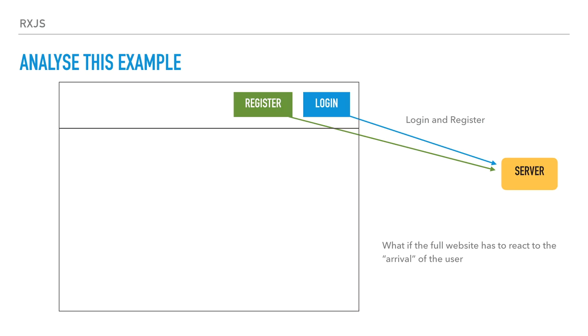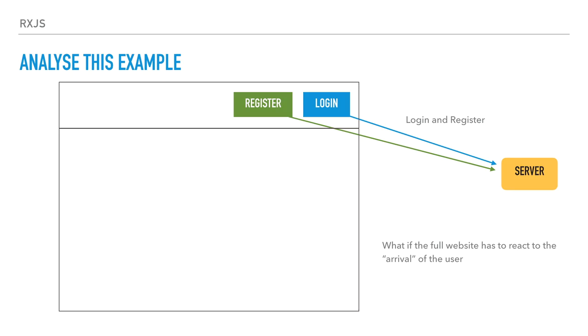So if you register and fill all the data in the register form, you will go to the server and you are waiting for a user, the new user that you have created, right? On the other hand, if you click login, then you put the credentials and then you will go to the server and you are expecting also the arrival of a user, right?